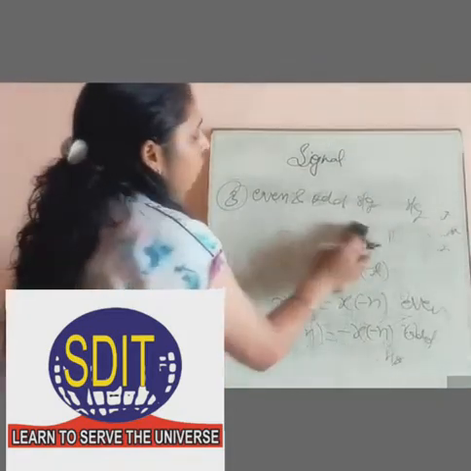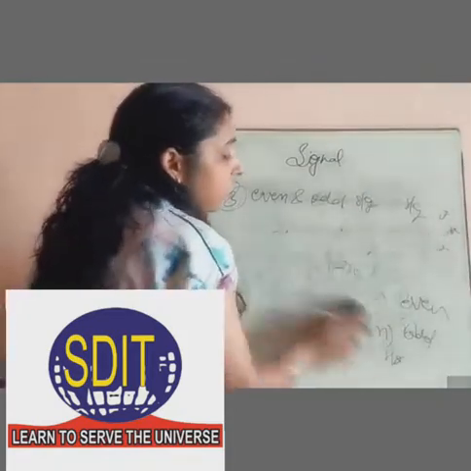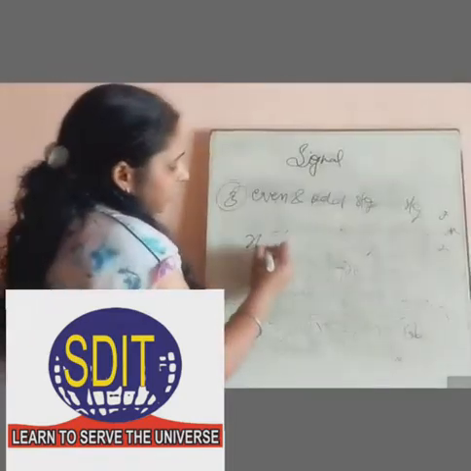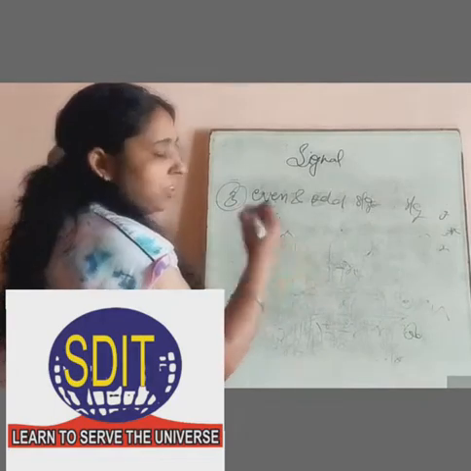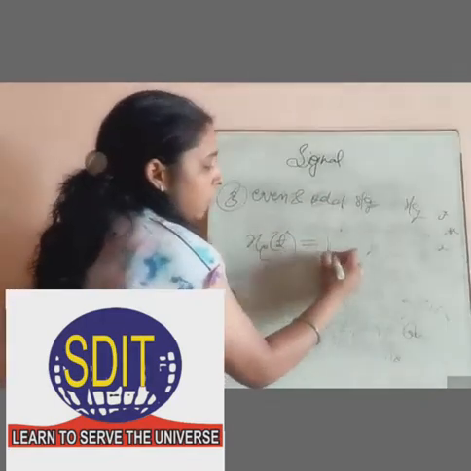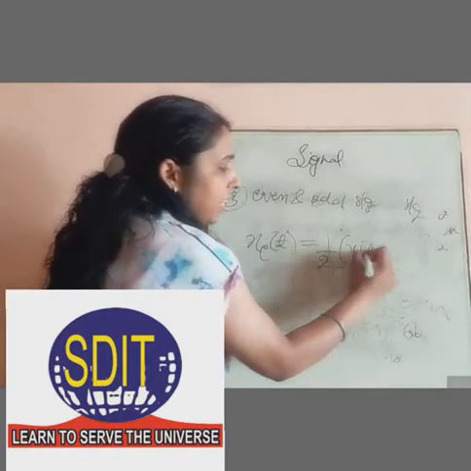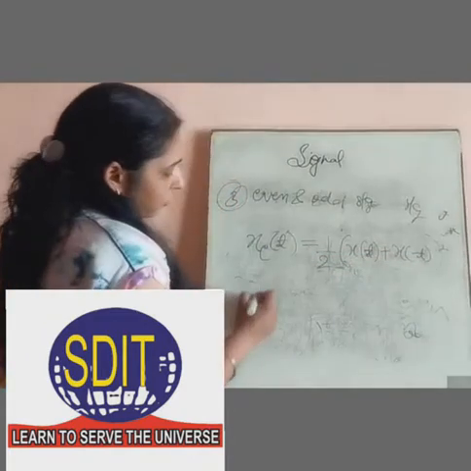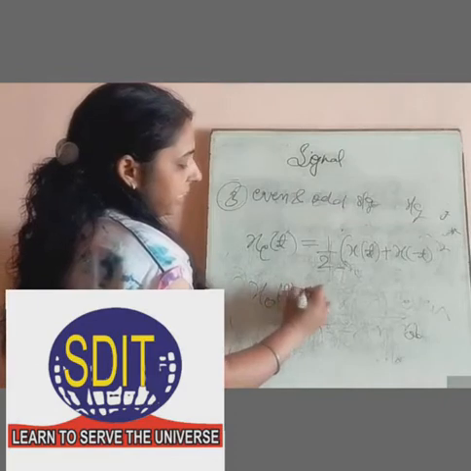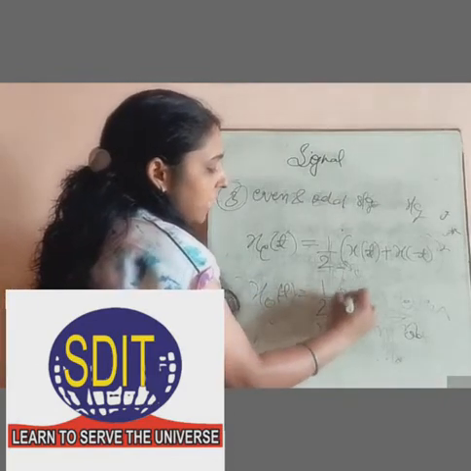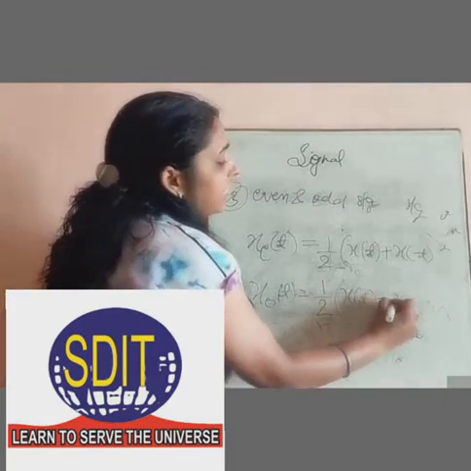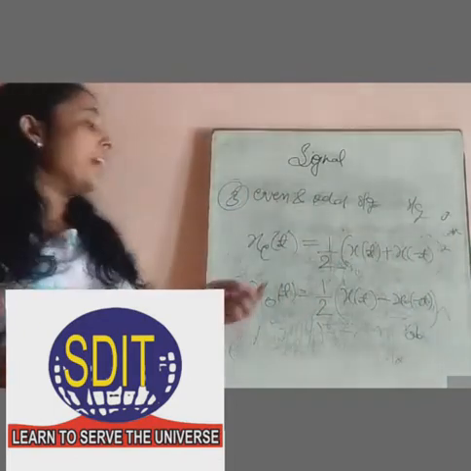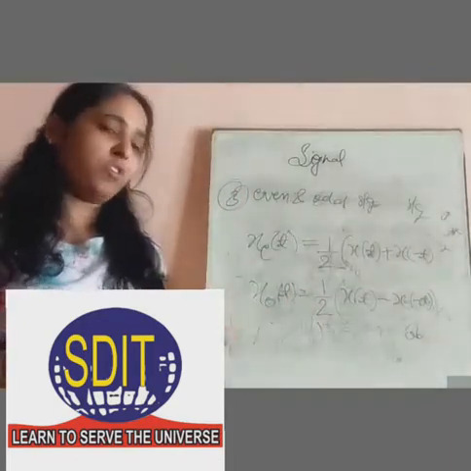So if we want to find out the even component and odd component from any function, then it is specified as x of even function of time is equals to 1 upon 2 x of t plus x of minus t. In similar way, for the odd function, it is represented as 1 upon 2 x of t minus x of minus t. So this is the representation of finding the component of even and odd function.